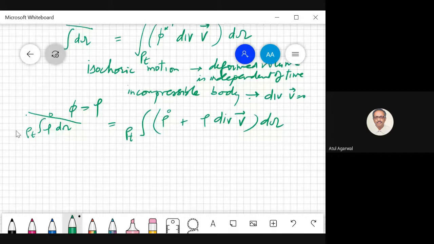You see, mass can never be destroyed. Conservation of mass. As your body goes around, this term has to be zero. This is the total mass in that convecting volume.